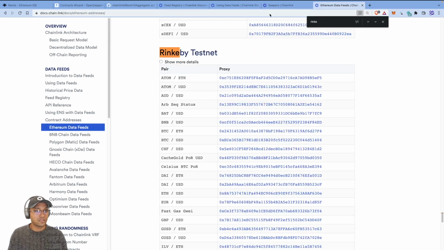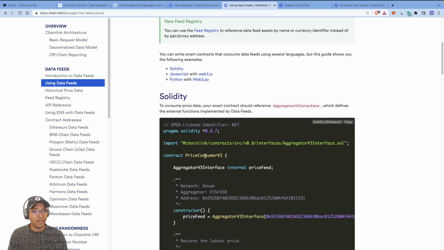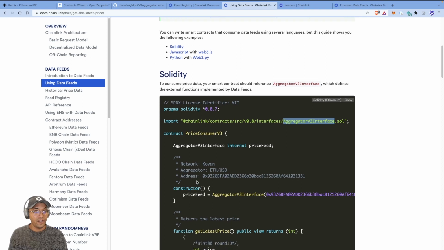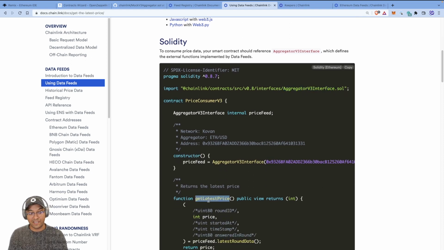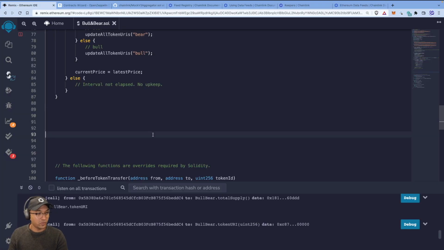No, that's the actual data feed addresses. So for that, we basically use the aggregator interface that we've already imported, and we create the get latest price and we call latest round data. So let's actually do that. So we know we want to implement the get latest price.